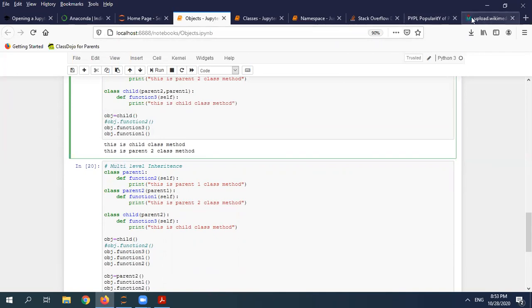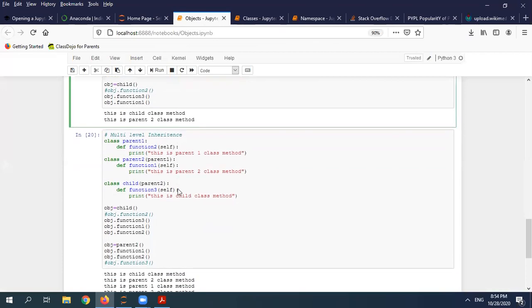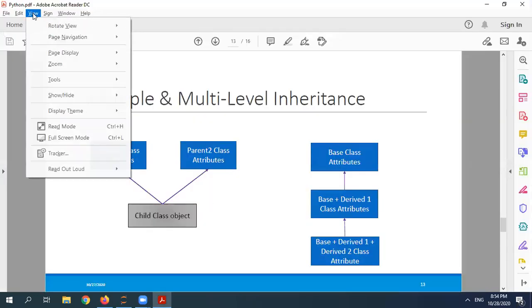But again, I said don't fall into the diamond problem. Even though Python supports it, don't design your classes this way. Take advantage of the basics. If you have to do it, then better create another class and solve your problem. So these are the OOPS concepts.